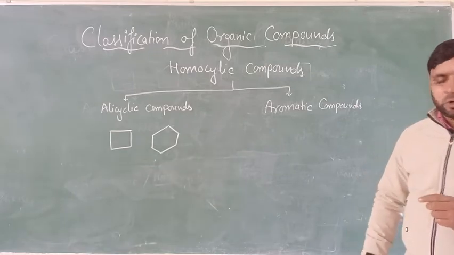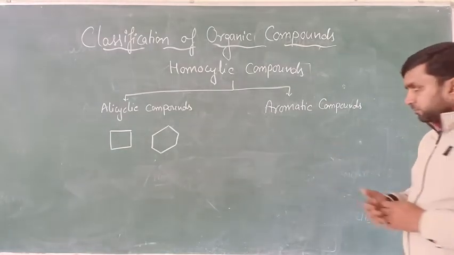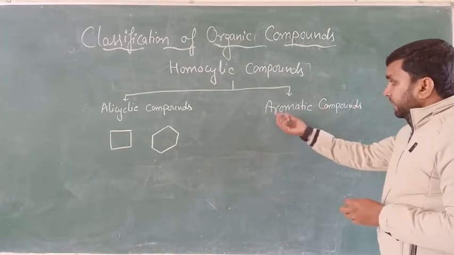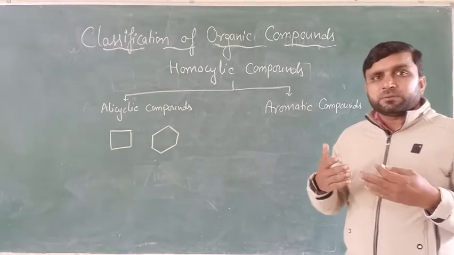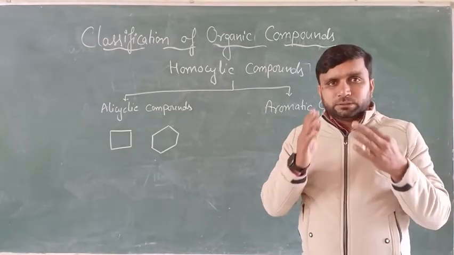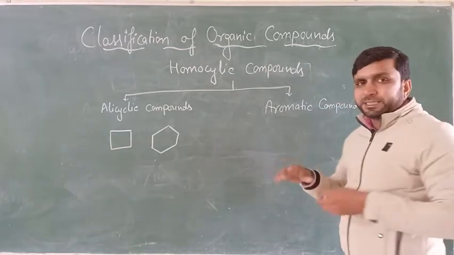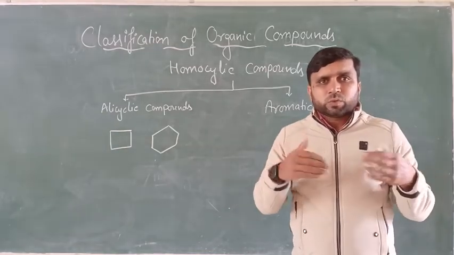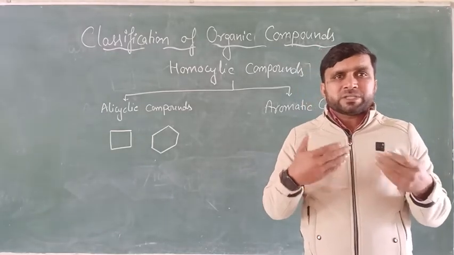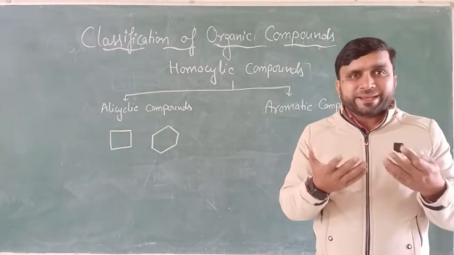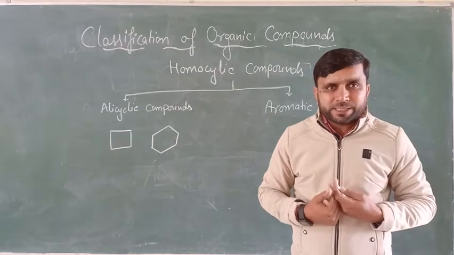If you talk further about the aromatic compounds, their name is given on the basis of the characteristic of the compound. Aroma means smell. So those organic compounds which produce smell, which give fragrance, were initially called aromatic compounds.